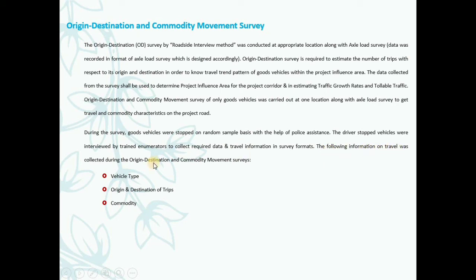The following information of travel was collected during the OD survey and movement surveys. That is vehicle type, OD of trips, commodity, what type of commodity they are carrying. Okay, so that also should be collected. So that's it, guys. These are the surveys. In the first video, I discussed the motto and contents, approach and methodology. Okay, and the next video will be the analysis part, how to do analysis. Thank you guys for listening. That's it.